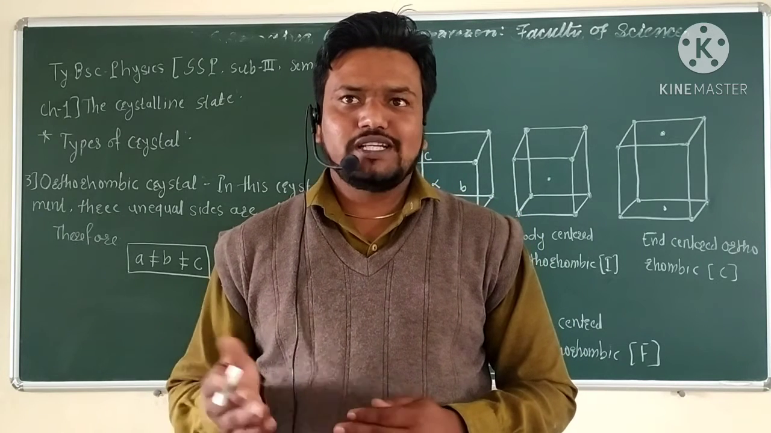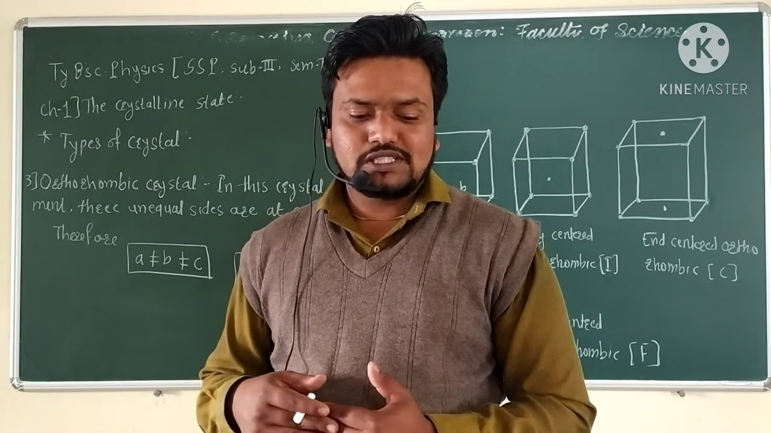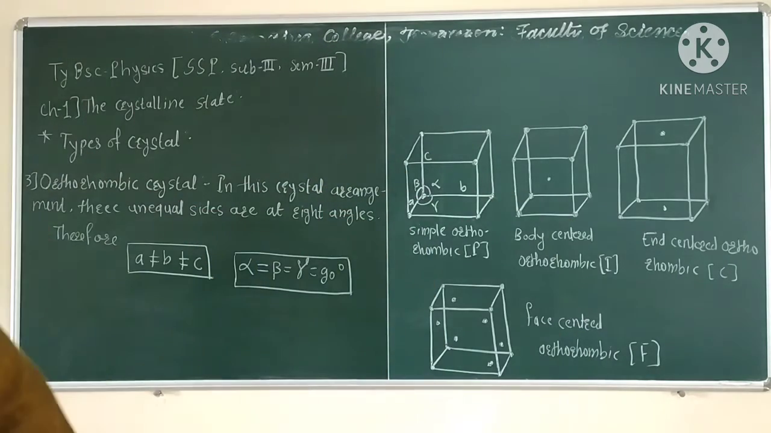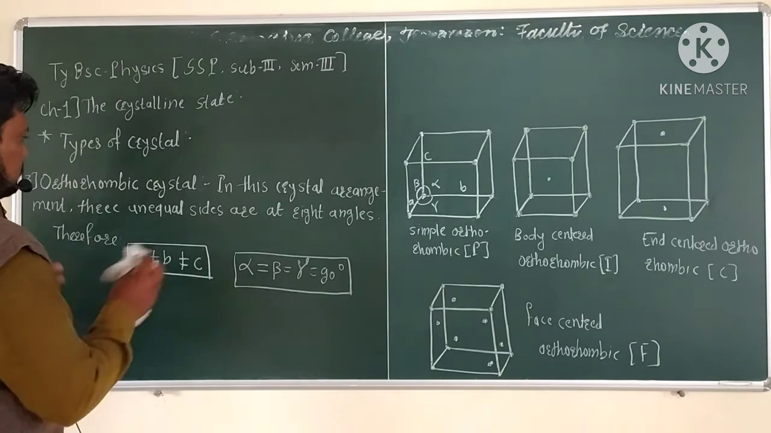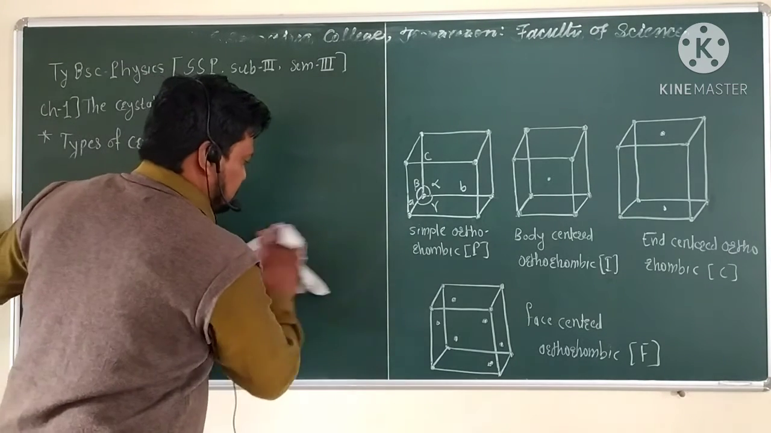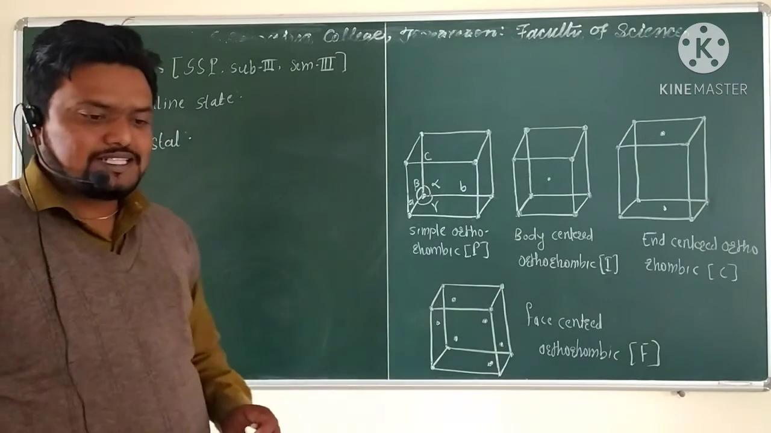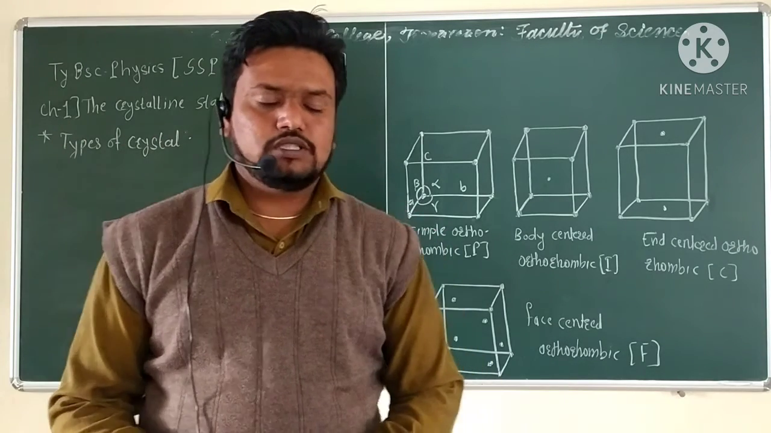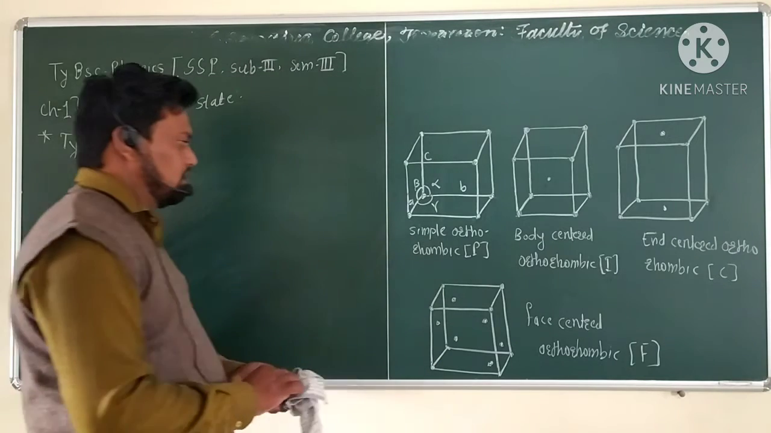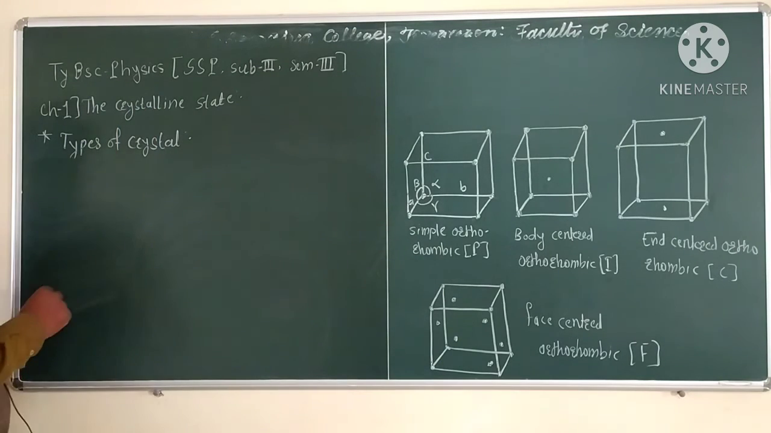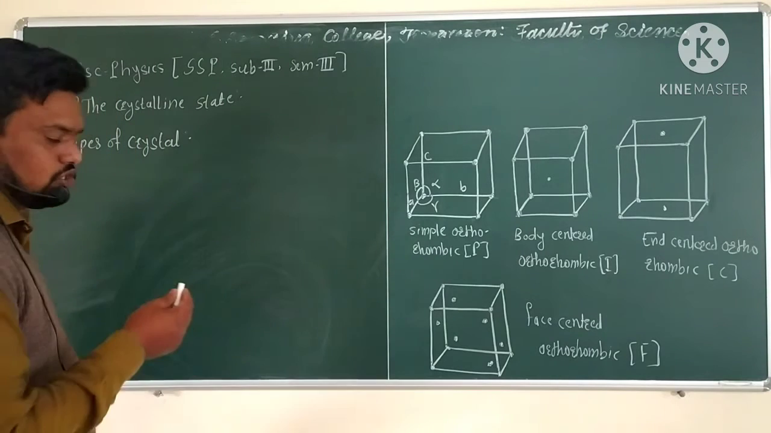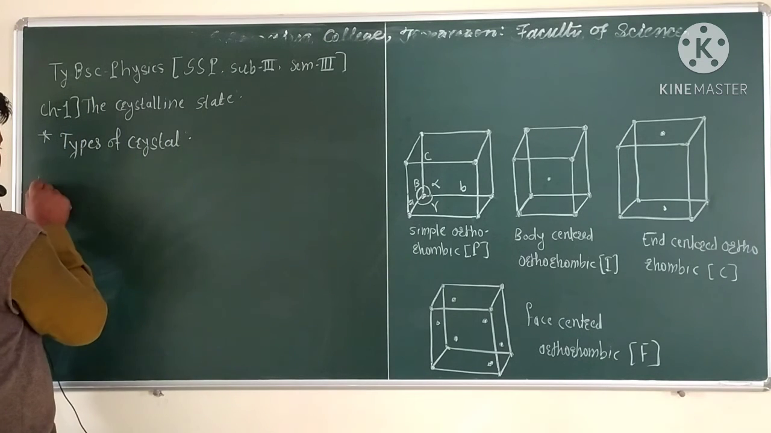Now we want to see the next type of crystal structure, the rhombohedral structure, and the relation between the length of the sides and the relation between the angles alpha, beta and gamma. This is the fourth type of crystal.